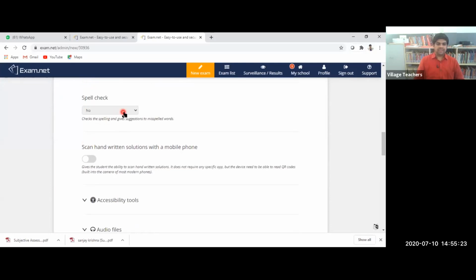Then spell check, if necessary, you can do. But for the science subject or the maths and all, no need to enable, because when you enable the spell check, automatically the auto correction will come. So it's better for the English subjects, we can enable the spell check.